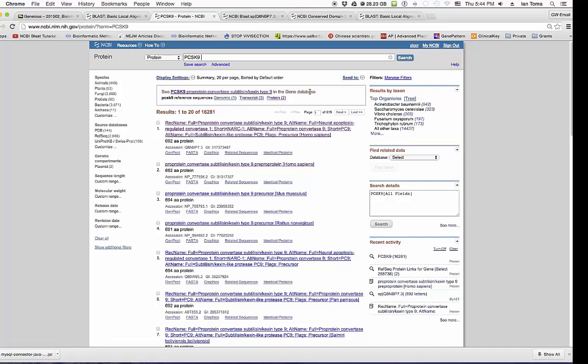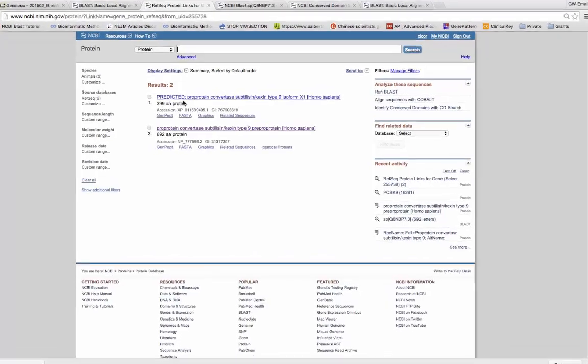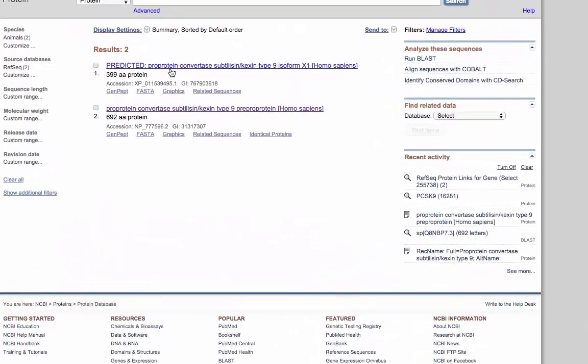And in the list over here you see the link to the gene database, but in this case we want to look at the protein, so I'm going to select the protein from this list, which shows me the two proteins that are available in this database. As you can see, one is predicted, which is probably the same as the other one. However, you see a difference in the size of the protein. So I'm going to select the RefSeq, which you see by the number NP_777596.2, version 2, and you see that those are different GI numbers. So basically this is probably not a curated protein.